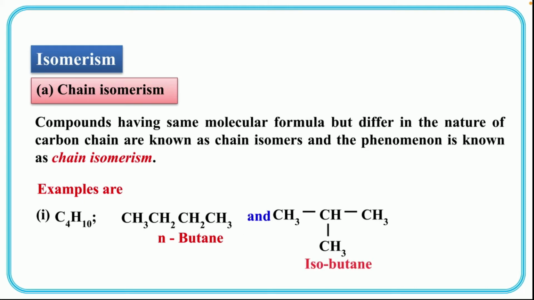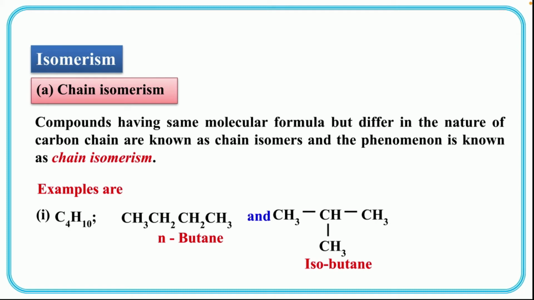Now the name comes isobutane. Now look at these two examples, children. n-butane and isobutane both are having a molecular formula C4H10 only. But both the compounds are different because of the chain isomerism.